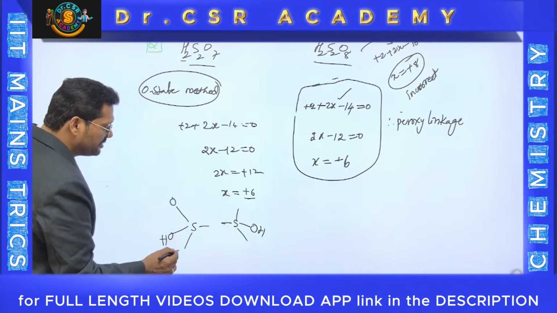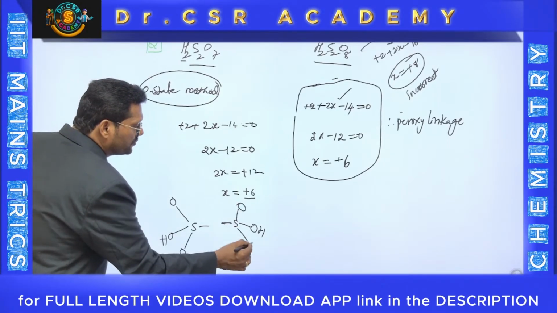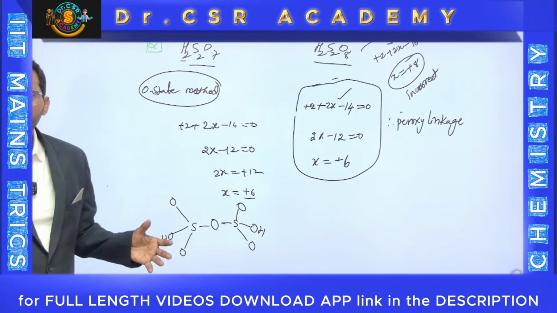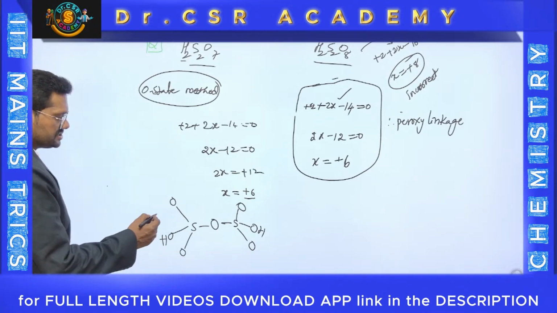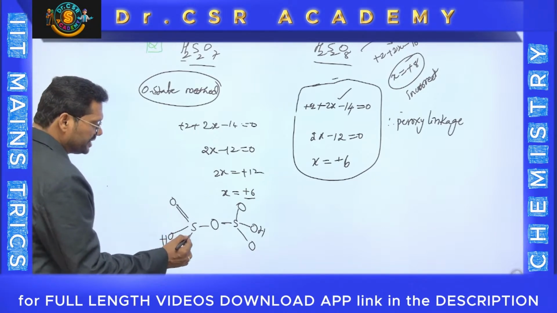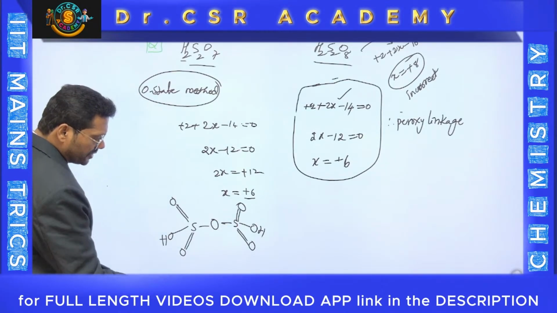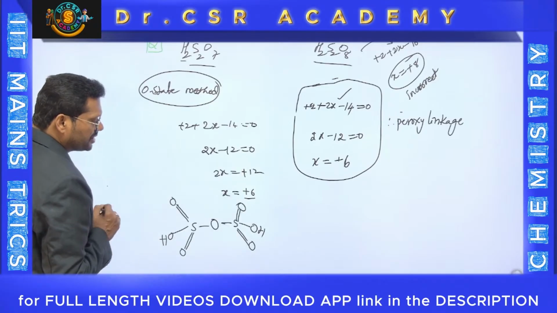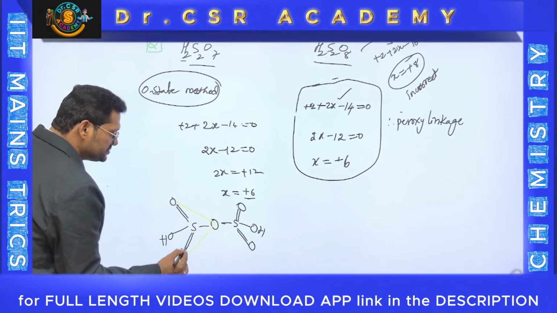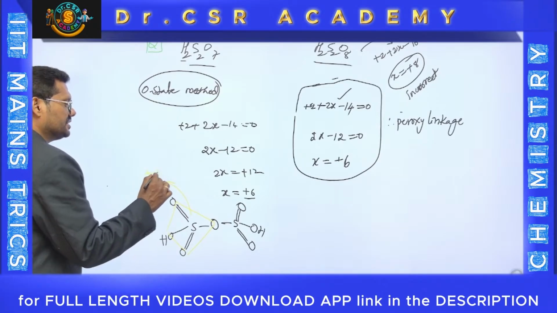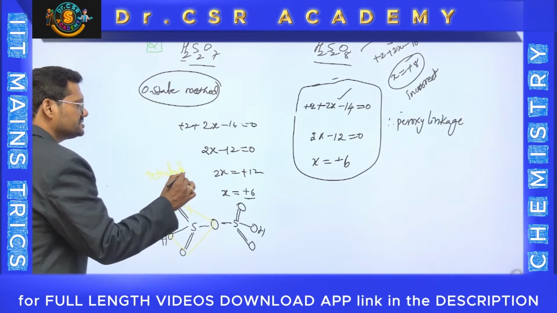See, 1 oxygen here, 1 oxygen. 3, 4, 5. Total 6 oxygens. One you have to keep in the middle. Systematically you can draw its structure. Now this is, as usual, double bond O. It is also double bond O. It is double bond O. This is also double bond O. You got this structure. From this you can draw the geometry. Geometry is this one. It is tetrahedral geometry now. The geometry is tetrahedral.